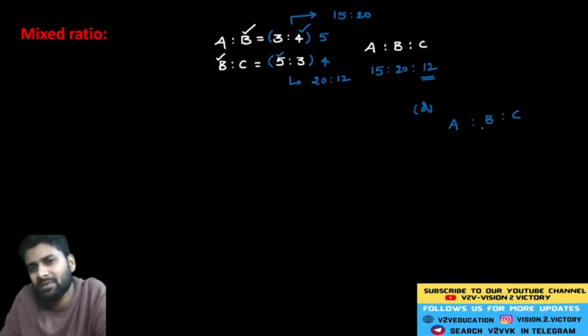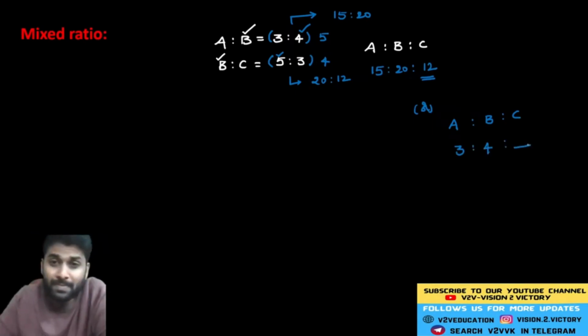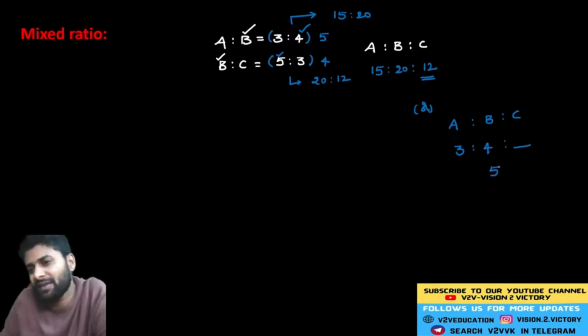In statement number 1, A is to B is given as 3 is to 4, and there is no data related to C. And B is to C is given as 5 is to 3. There is no data given for A.